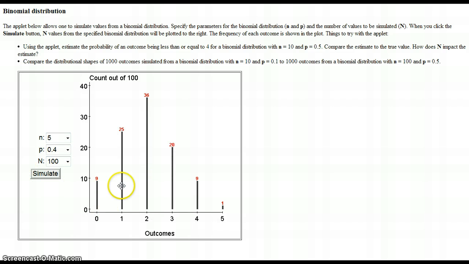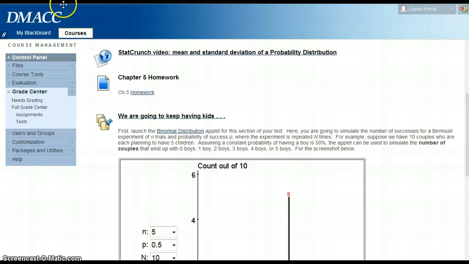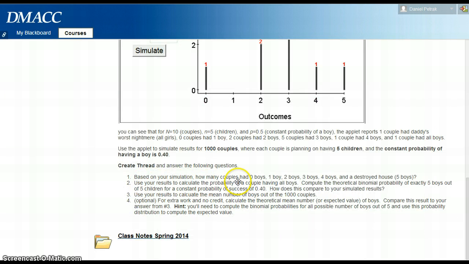In this simulation we have 9 families that had 0 boys, 25 families that had 1 boy, 36 families, and so on. Then take a look at that distribution and compare it to the theoretical one. Theoretically, how many families should have no boys or 5 boys? That's what it's asking you there. So if I go back to the discussion board, based on your simulation, how many couples had 0, report those. Make sure it's at 40%. How does this compare to the simulated? What did you observe?